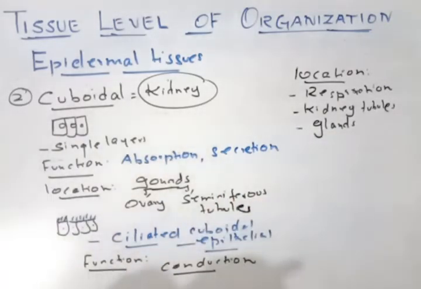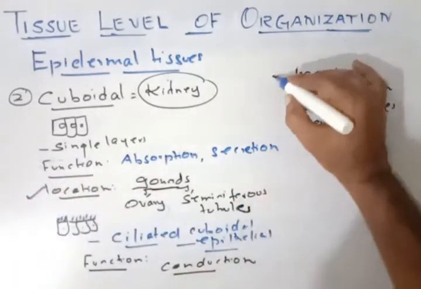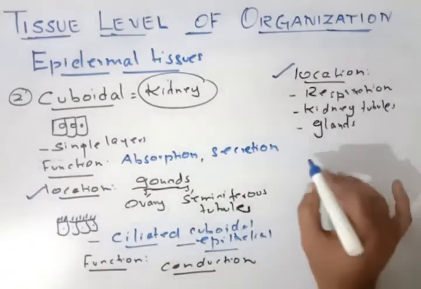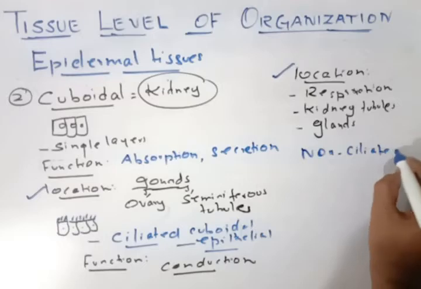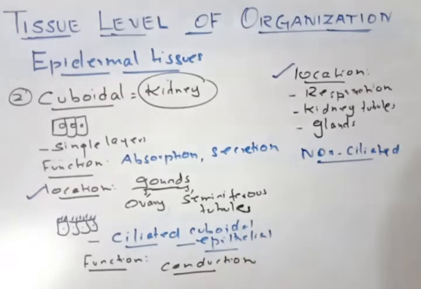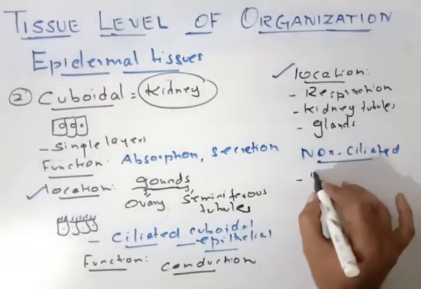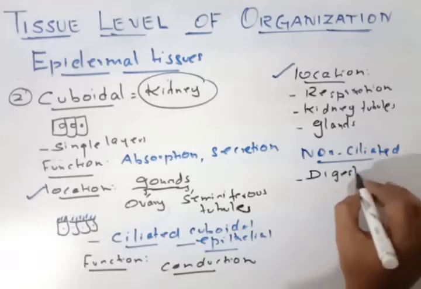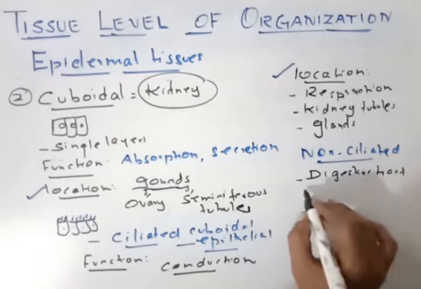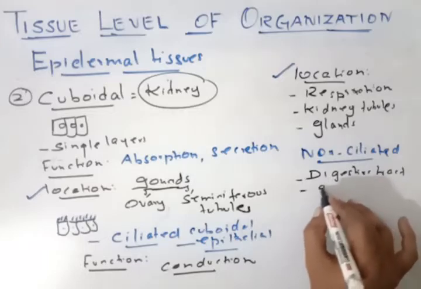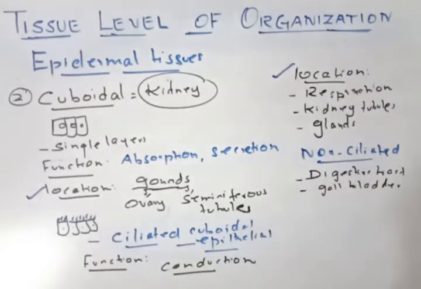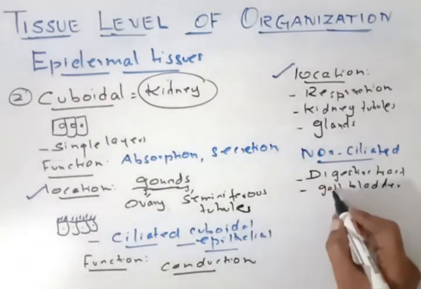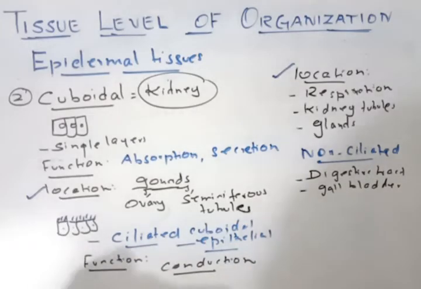So two locations we studied. One is for cuboidal, second one is for ciliated cuboidal, and the third one is non-ciliated, if it is not having any cilia. Non-ciliated cuboidal epithelium is found on most of the digestive tract. It is there on the digestive tract, number one. Second, on the gallbladder. So in these areas, this kind of non-ciliated will be there. So digestive tract and the gallbladder. This is what the cuboidal epithelial tissues are.